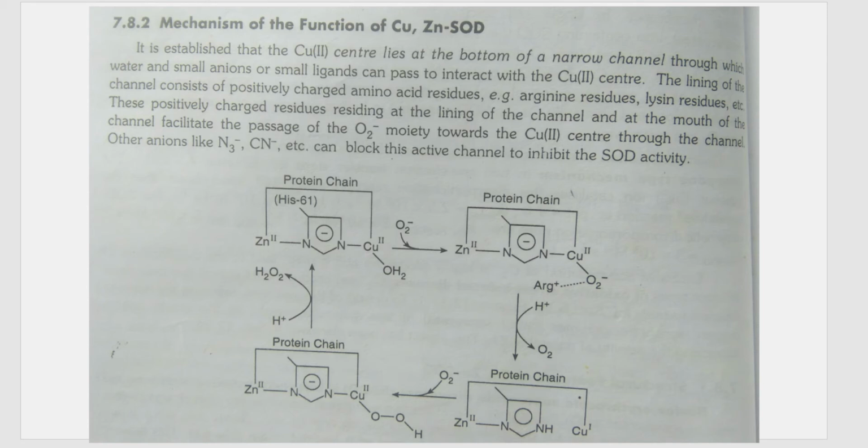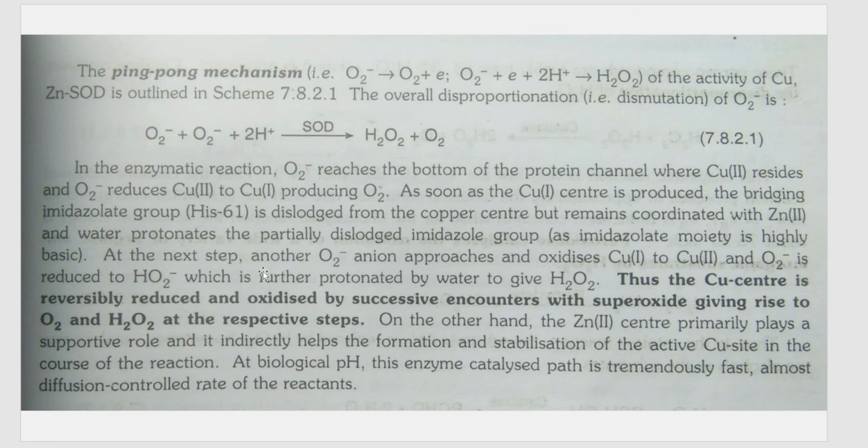Sorry, students. That bridging imidazole is cut off, and here this nitrogen gets protonated. That is, one H gets added to the nitrogen by the water molecule that is present here. What is the next step? Let us see. In the next step, the O2 minus anion approaches and oxidizes Cu1 to Cu2, and O2 minus is reduced to HO2 minus and further protonated by water to give H2O2.